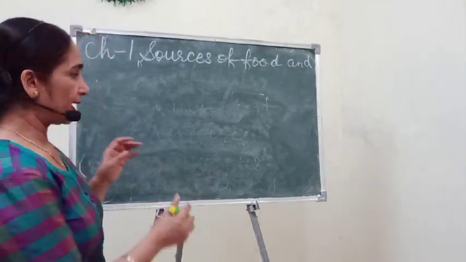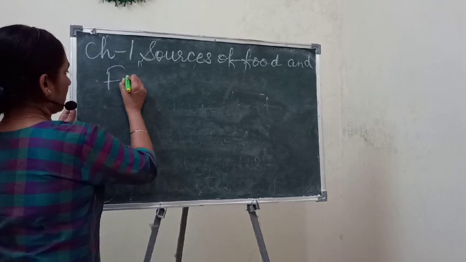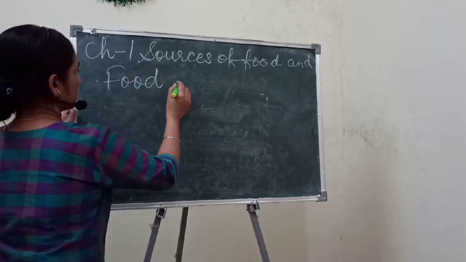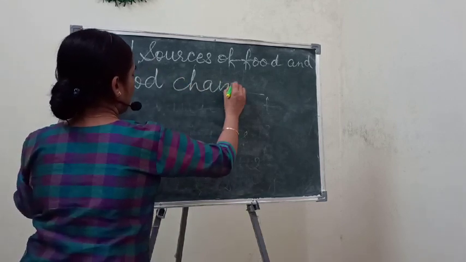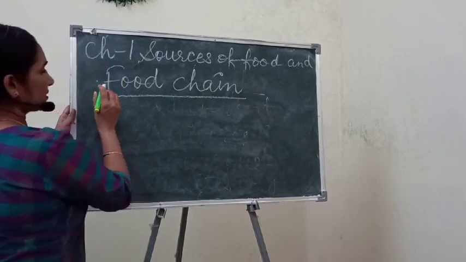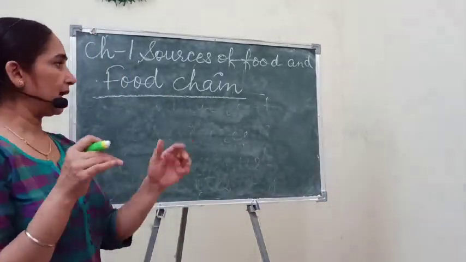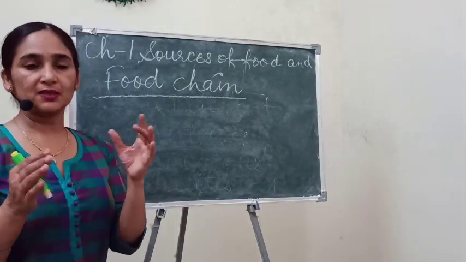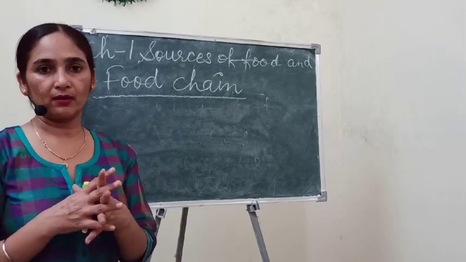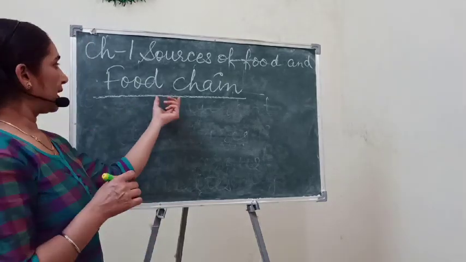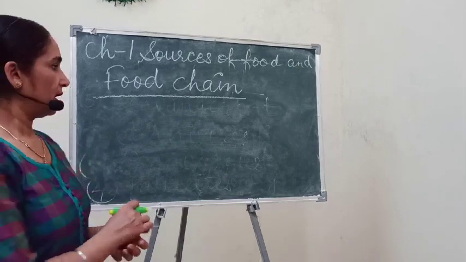I told you what a food chain is. Food chain means what eats whom in the environment, means किसको कौन खा रहा है. So that is called a food chain.